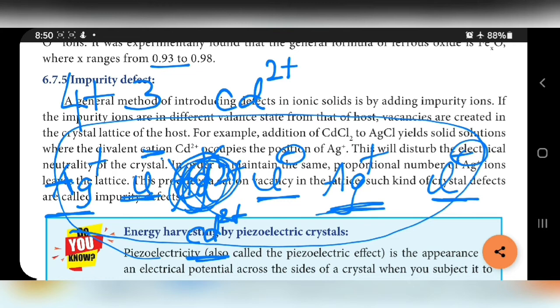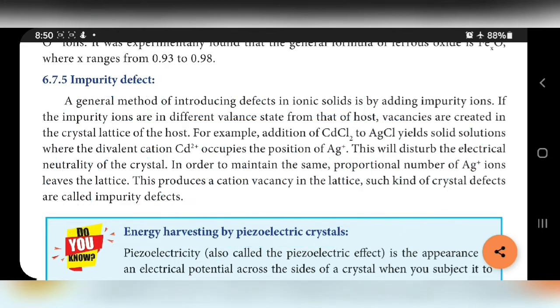For maintaining the neutrality, one of the Ag plus ions leaves from its lattice point. If it goes, this place is empty, that is called cation vacancy. Such kind of defects are called impurity defects. These defects are created by us, that is man-made defects. This is not a natural defect. That's all. So with this topic, this lesson is over.